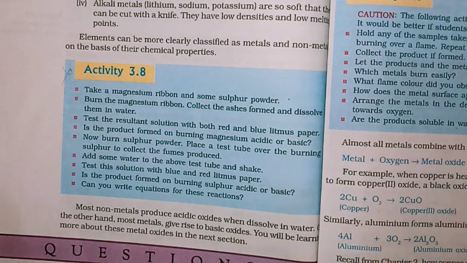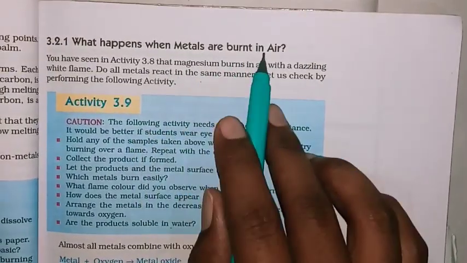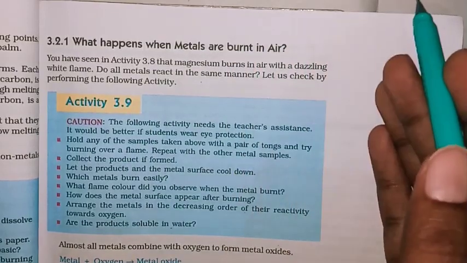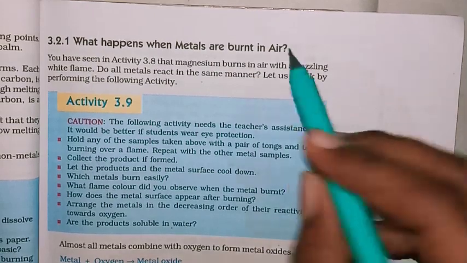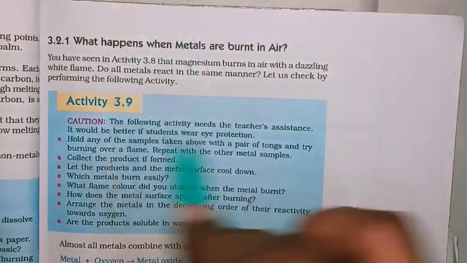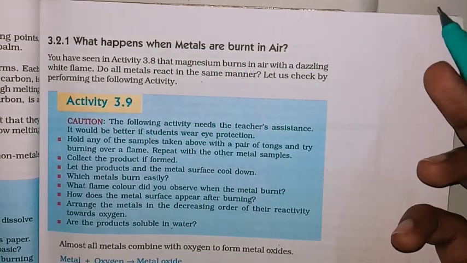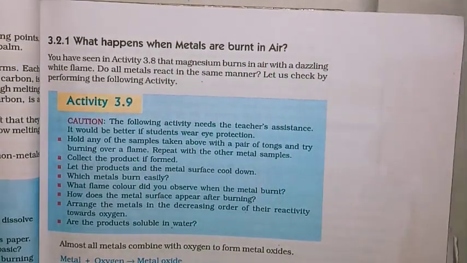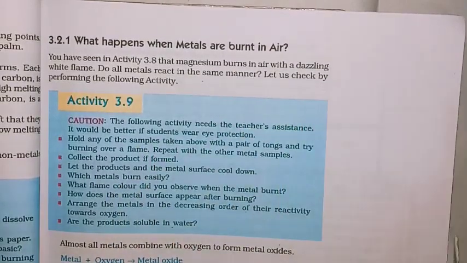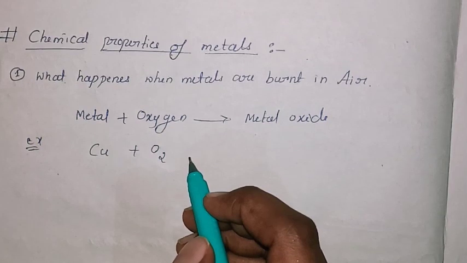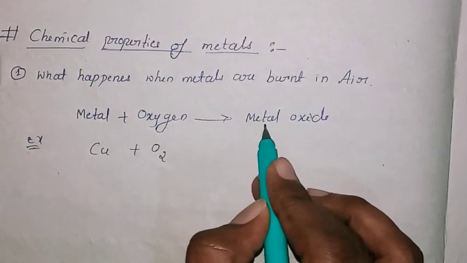Then we write the heading as chemical properties of metals. In that, first we will study what happens when metals are burnt in air. When metal reacts with air, what is the reaction and what does it give? Almost all metals react with oxygen. Air means oxygen. Whenever any metal reacts with oxygen, it will give metal oxide as the product. So every metal reacts with oxygen to give a metal oxide.